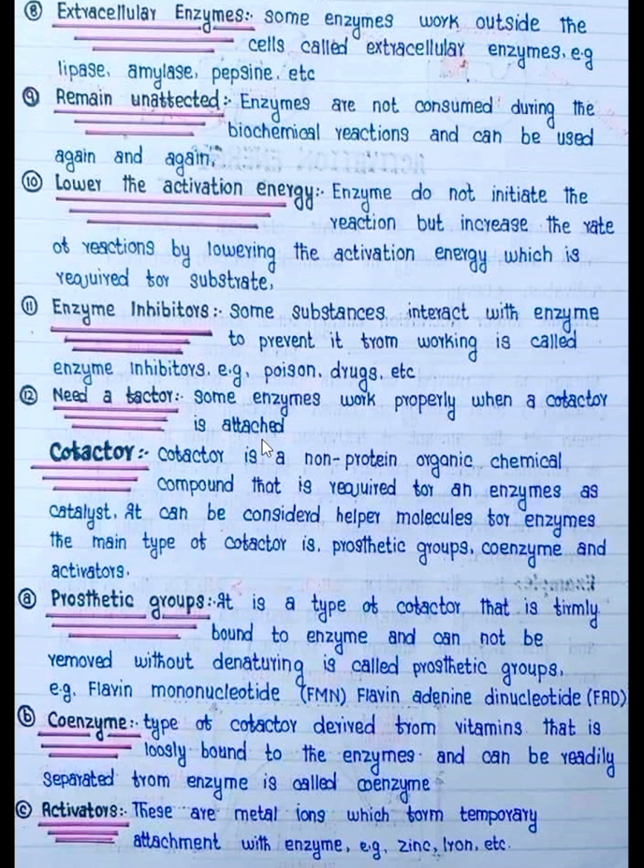Again, we repeat the definition of cofactor. Cofactors are atoms, groups of atoms, and molecules that join with an enzyme, changing their shape and making them functional. So a cofactor is a non-protein molecule that is required for an enzyme as a catalyst, and it can be considered a helper molecule for the enzyme. The main types of cofactor are prosthetic group, coenzyme, and activator. Then what is a prosthetic group? If the cofactor is a non-protein like a metallic ion, for example zinc, copper, or iron, then it is known as a prosthetic group.